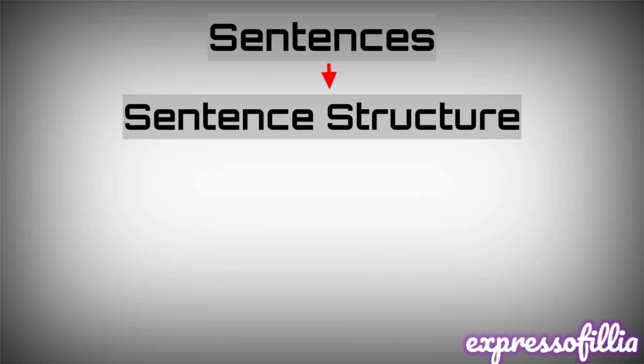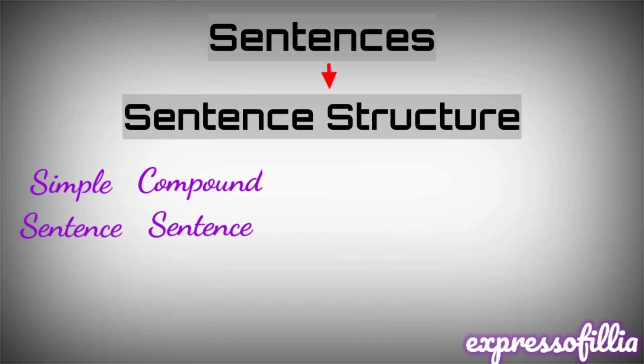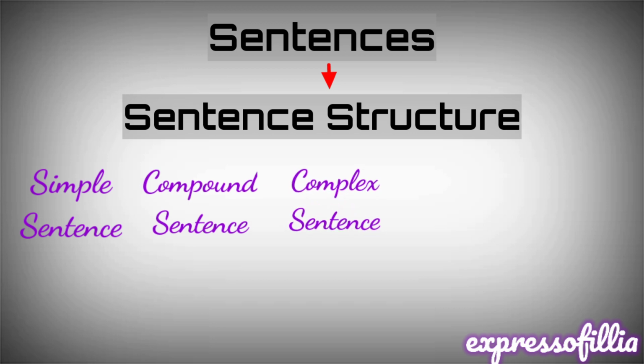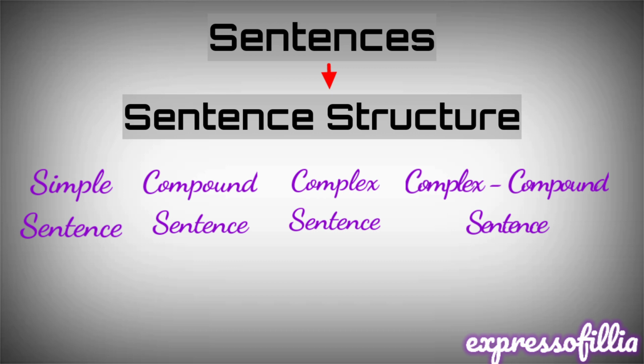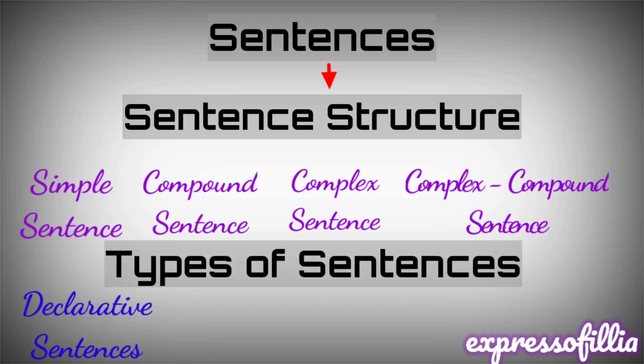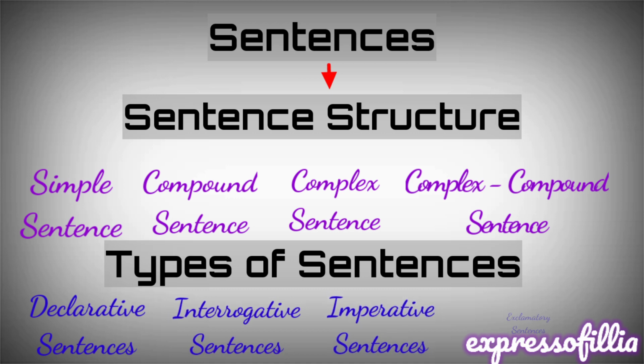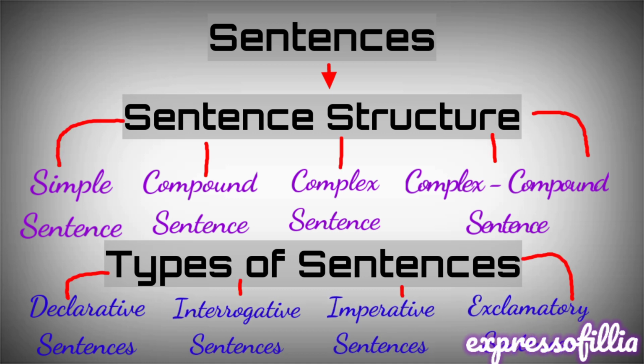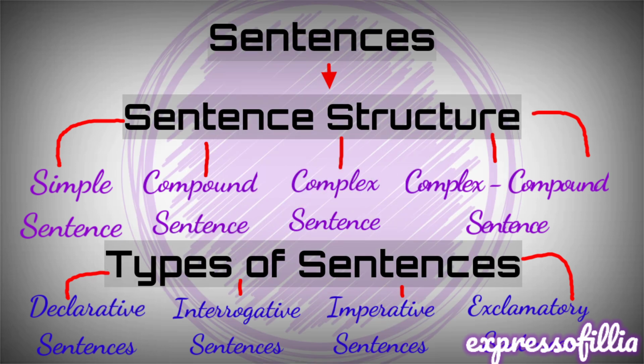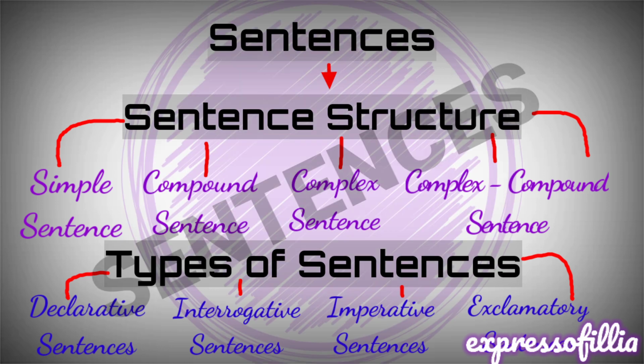We'll be looking into the sentence structure now. The sentence has a sentence structure under which we have the simple sentence, compound sentence, complex sentences and complex compound sentences. Under the sentences, we also have the type of sentences which has declarative sentences, interrogative sentences, imperative sentences and exclamatory sentences. Usually while teaching, I have found that students get confused about the sentence and the sentence structure and type of sentences. So this is a very easy tree diagram for a proper understanding.